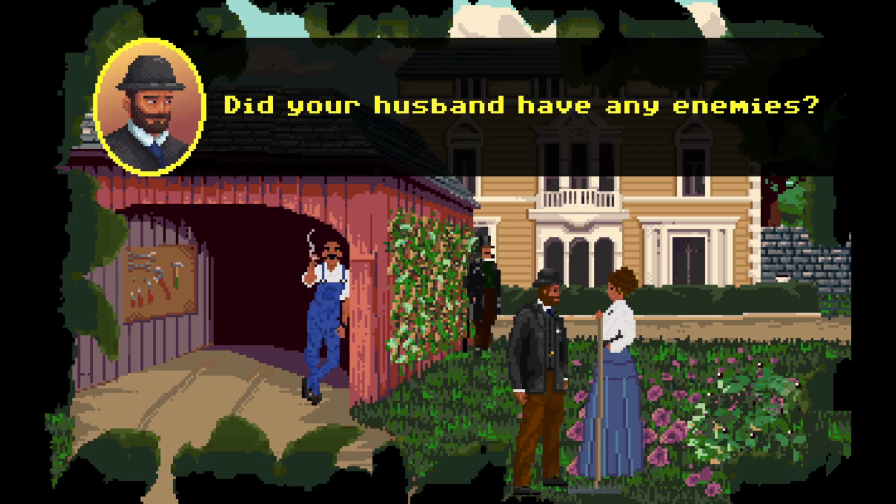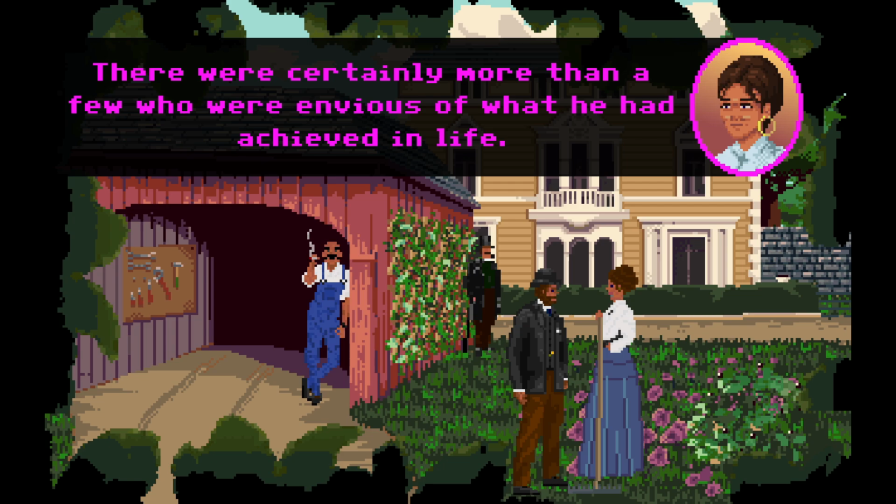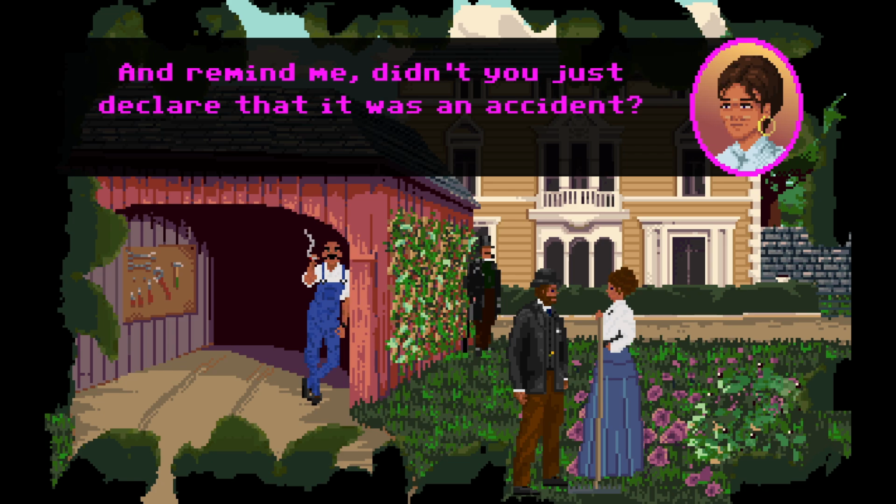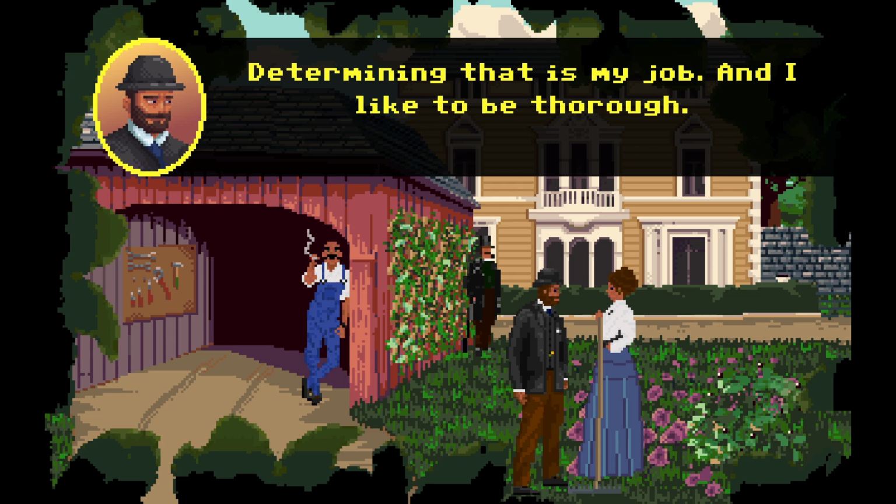Enemies. Did your husband have any enemies? There were certainly more than a few who were envious of what he had achieved in life. But enemies? No, I wouldn't go that far. And remind me, didn't you just declare that it was an accident? Determining that is my job, and I'd like to be thorough.